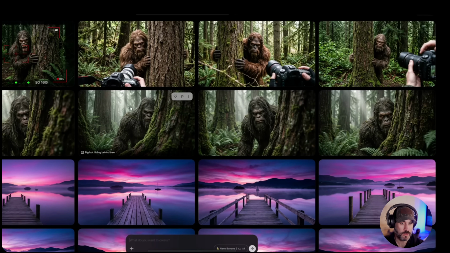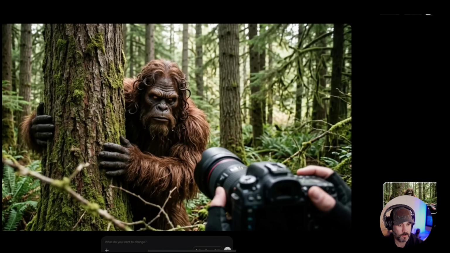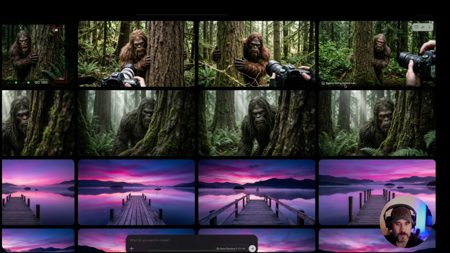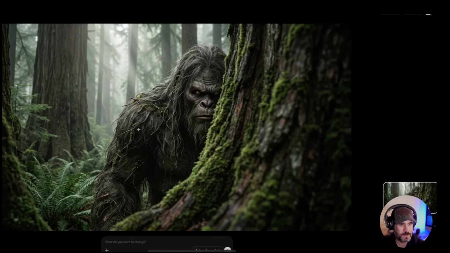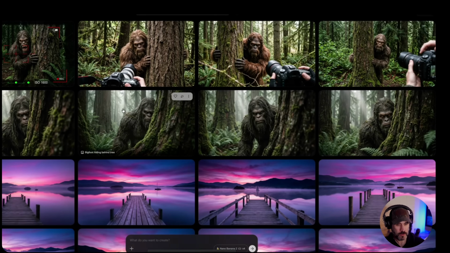For instance, I said I'm taking a picture of it. The regular prompt, which is these top ones, shows the actual camera. This one here actually shows an actual screen. This version here, well, look at that, he must have just gone in for a perm or something. I'm not quite sure what this Bigfoot's doing, but his hair is killer. But here, I think, look at something like this. This is a much scarier, more terrifying looking Bigfoot, there's no camera in the picture, and it followed much closer to what I actually wanted it to do. That's the difference that JSON code can provide you with.